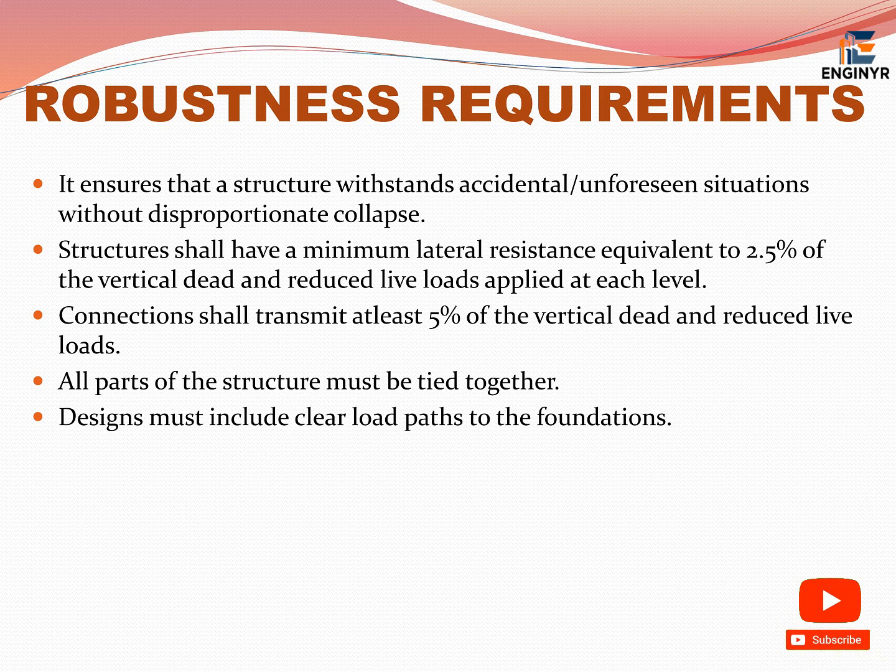Robustness requirements. This ensures that a structure withstands accidental or unforeseen situations without disproportionate collapse. Structures shall have a minimum lateral resistance equivalent to 2.5% of the vertical dead and reduced live loads applied at each level. Connections shall transmit at least 5% of the vertical dead and reduced live loads. All parts of the structure must be tied together, and designs must include clear load paths to the foundations.